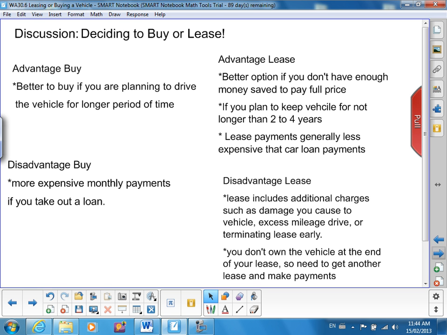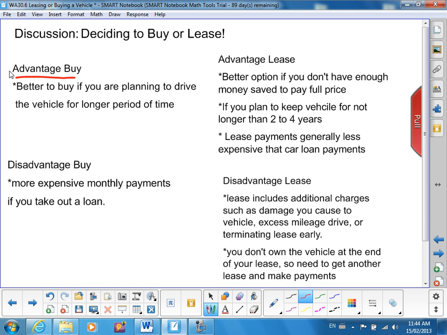Some advantages and disadvantages of buying or leasing. So, advantage of buying, well, it's better to buy a vehicle if you plan to drive that vehicle for a longer period of time, longer than the 2 or 3 years. The disadvantage of buying, it's more expensive monthly payments if you have to take out a loan. When we do some examples, you'll find that buying a vehicle and taking out a loan, the payments will be higher than if you're leasing that vehicle.